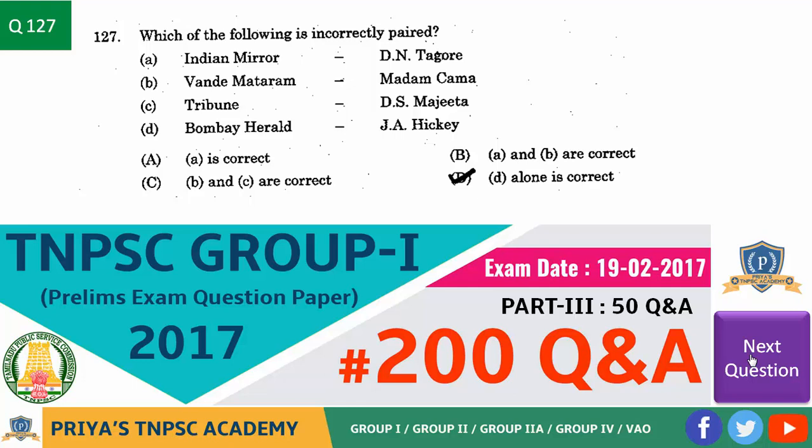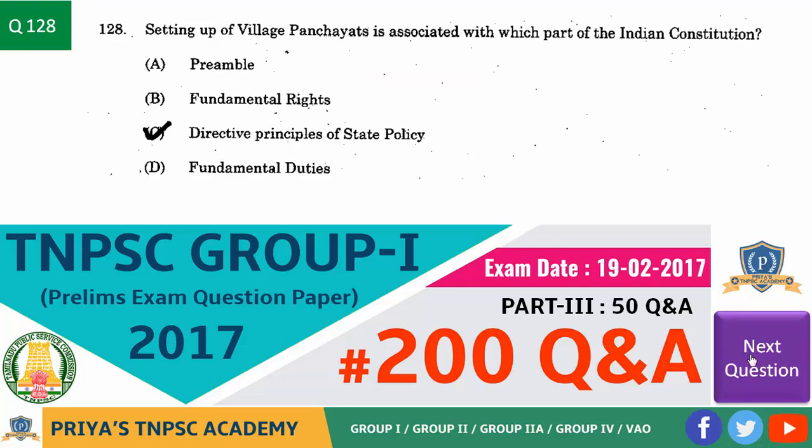D alone is correct. Bombay Herald is J.A. Hickey, which is incorrectly paired. Next question. Setting up of village panchayat is associated with which part of the Indian Constitution? Answer is option C, Directive Principle of State Policy.